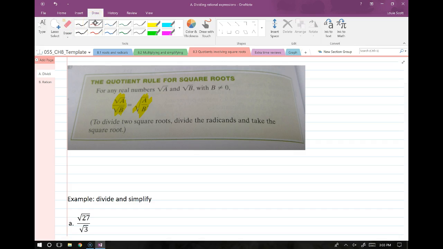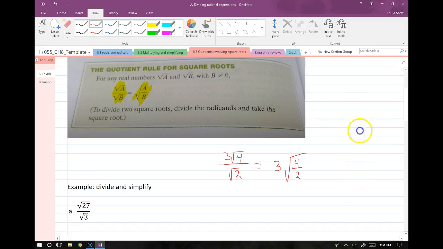Something to watch for: if you have 3 root 4 with a root 2 on the bottom, you can't put the radical over the whole thing, because the 3 is not under the radical. You'd have to write it as 3 times the square root of 4 over 2. That's just a quick caveat.